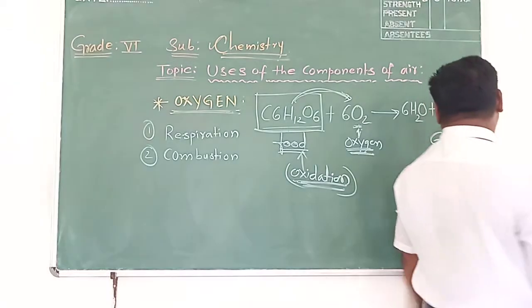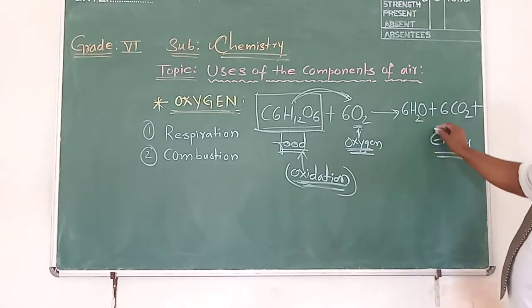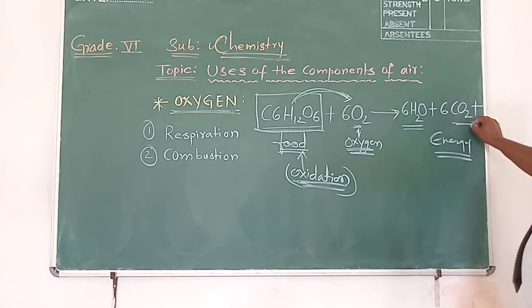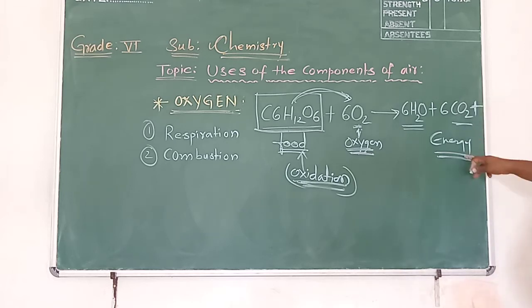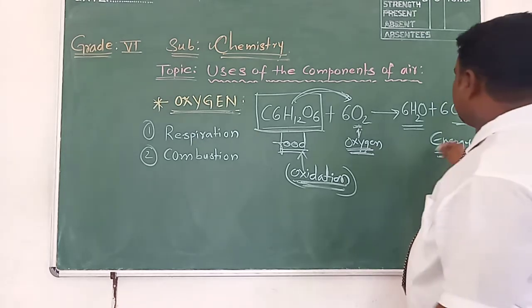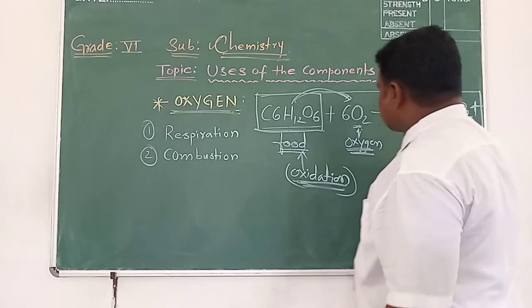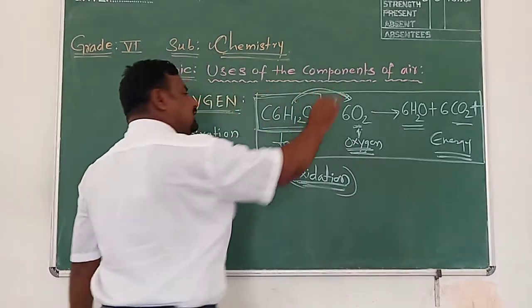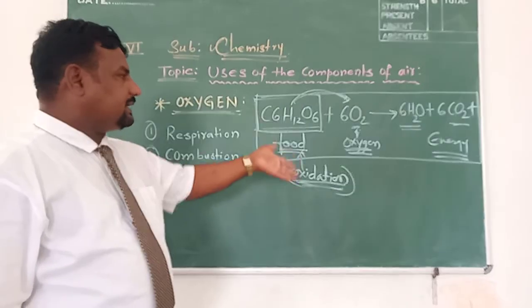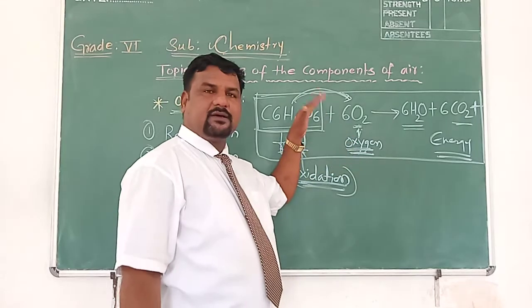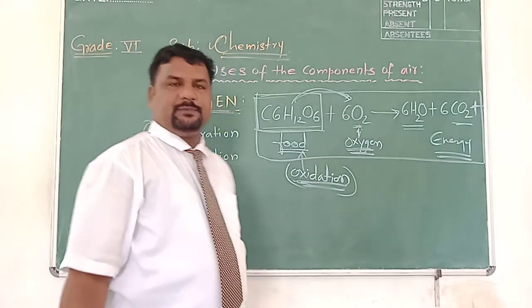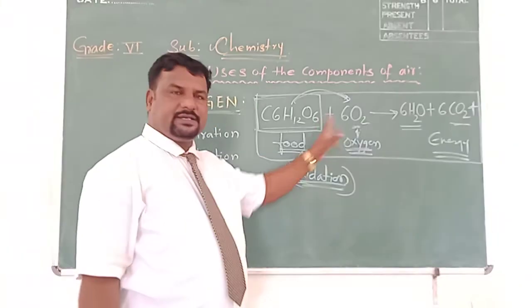Water, carbon dioxide. It is broken down into water and carbon dioxide plus energy. In addition to water and carbon dioxide, what will be produced? Energy is also produced. So we call it aerobic respiration, the respiration which takes place in the presence of oxygen. The food molecules are broken down with the help of oxygen. The respiration which needs oxygen is called aerobic respiration.